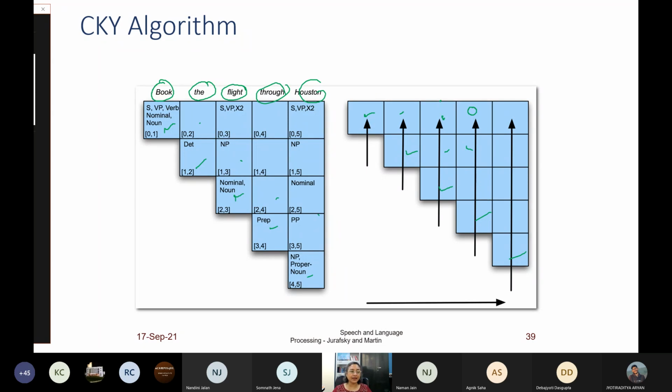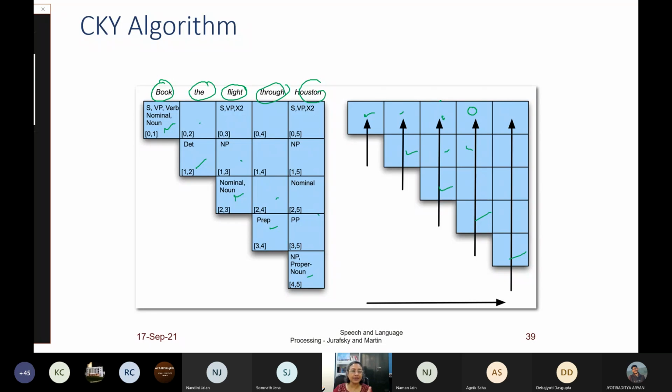In order to apply the CKY algorithm, we want a grammar, of course, a context-free grammar, which has a single non-terminal on the left-hand side and a string on the right-hand side. We want to rewrite the grammar so that there are only up to two symbols on the right-hand side.